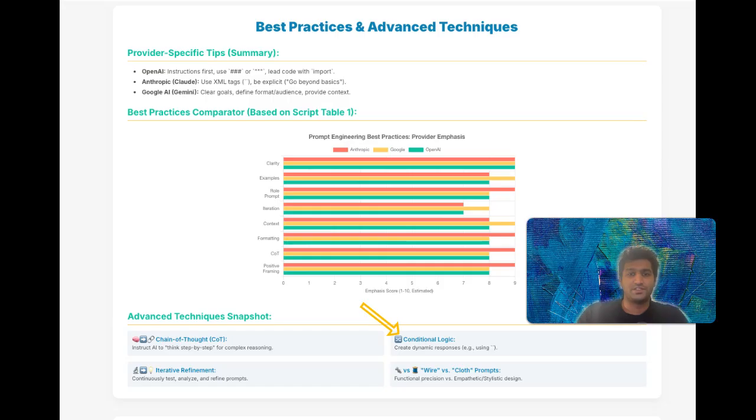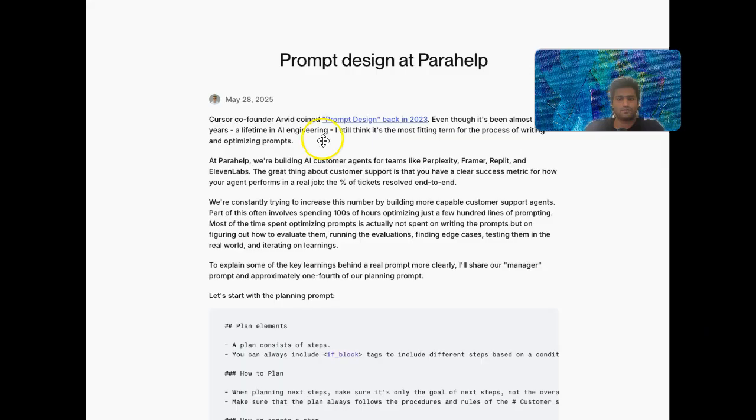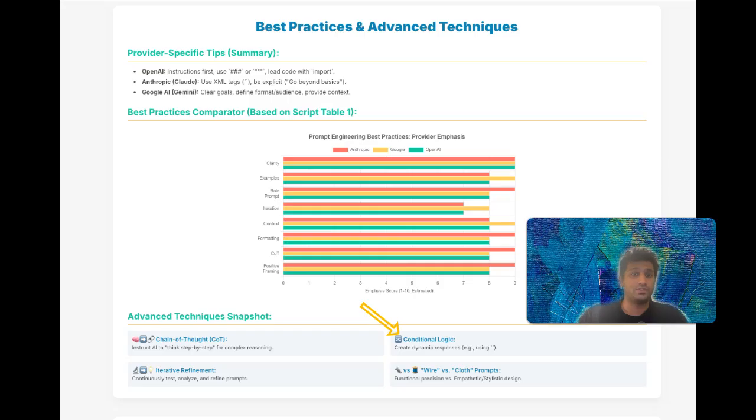Parahelp emphasizes the use of conditional logic, like if-then statements, to create more dynamic and personalized AI responses. You can structure prompts using conditions, like: if the user asks for a beginner explanation, then provide a simple analogy, else if the user asks for a specific criteria or user inputs. This allows for more adaptive and context-aware interactions.